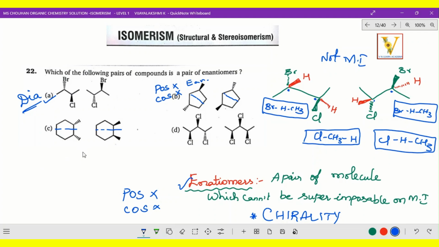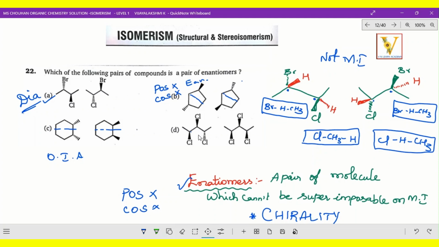So POS and COS present means it is optically inactive. Option D, here three chiral centers are available. In the three chiral centers, one is wedge, the other chlorine is also wedge, but the third chlorine is attached with a dash. And the same way in the other molecule, the three chiral centers are also wedge. So that means two chiral centers are fixed.